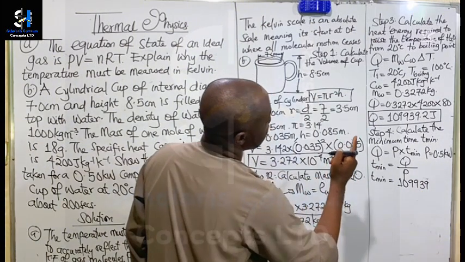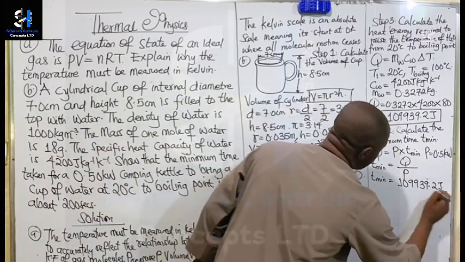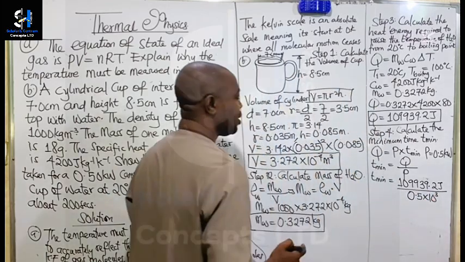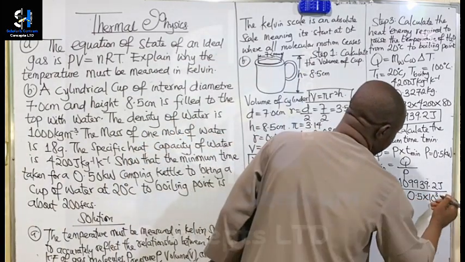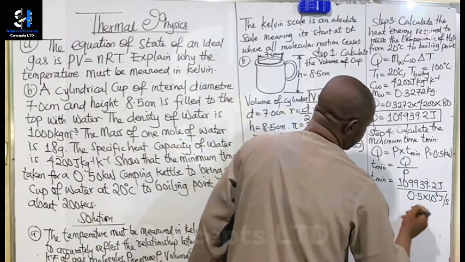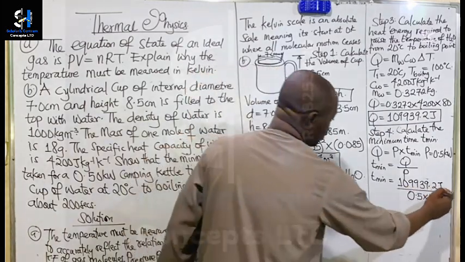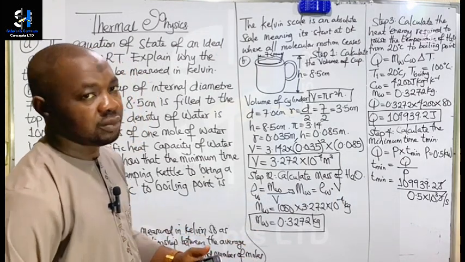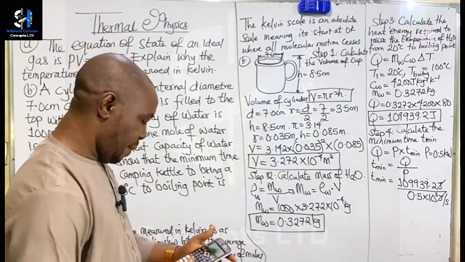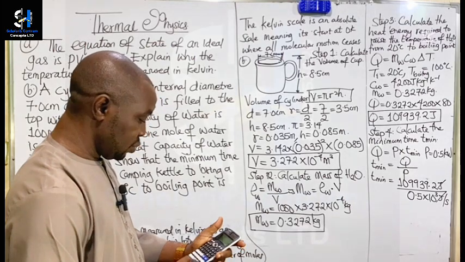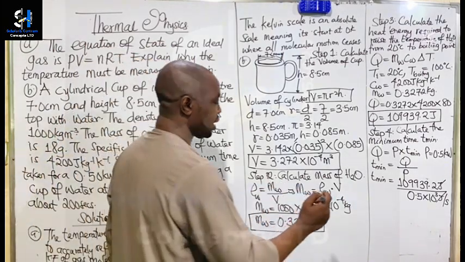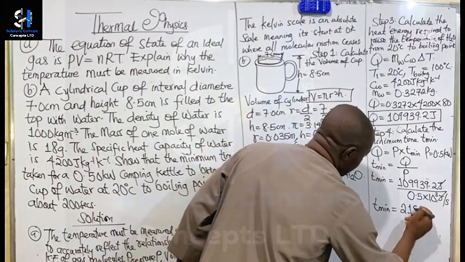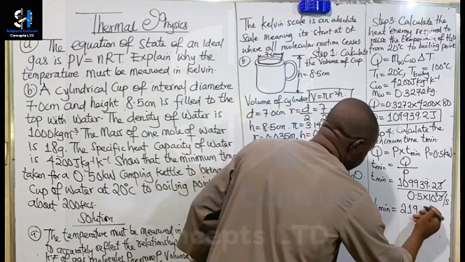So we have T minimum equal to 109,939.2 joules over 0.5 times 10 raised to the power of 3. The unit of power is joules per second, so the joules will cancel and the unit of time will be seconds. 0.5 times 1000 will be 500. So we divide by 500, and that will be 219.9. So the minimum time taken is 219.9 seconds.